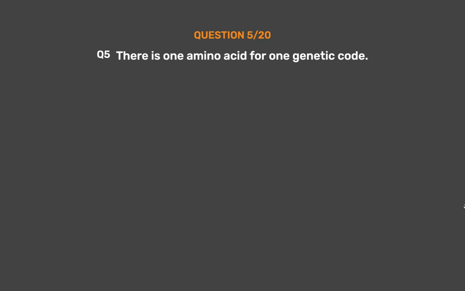Question number 5. There is one amino acid for one genetic code. Option A. True. Option B. False.